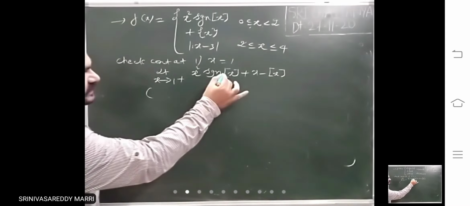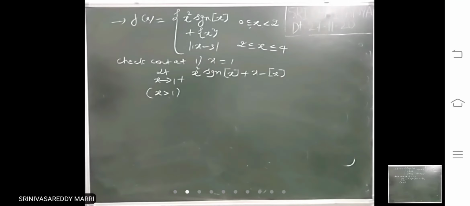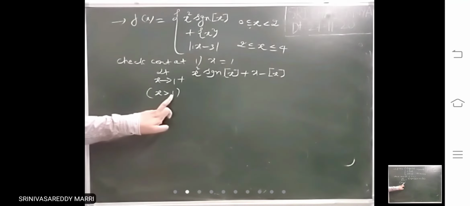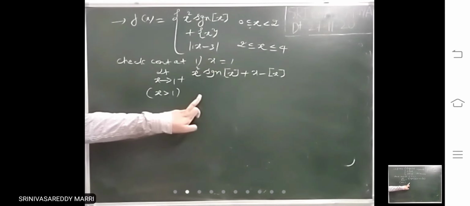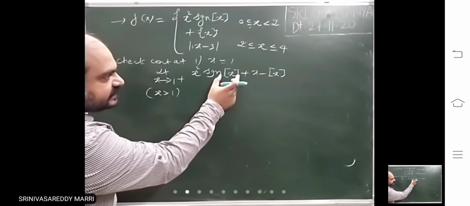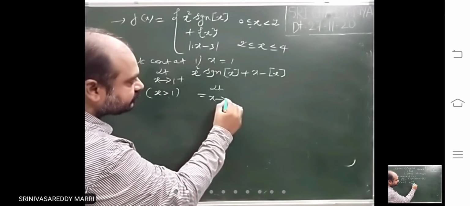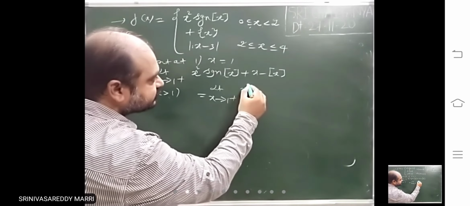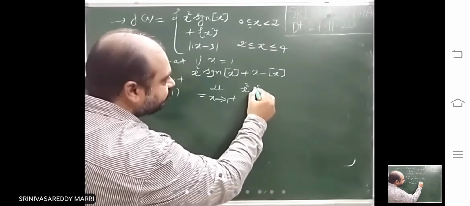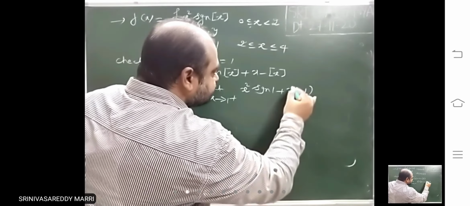Now look at this step x definition. You have to write x just greater than 1. x just greater than 1 means 1.00001. That means this definition will become what? This is 1. Write that 1 in place of step x. x square into signum 1 plus x minus 1.